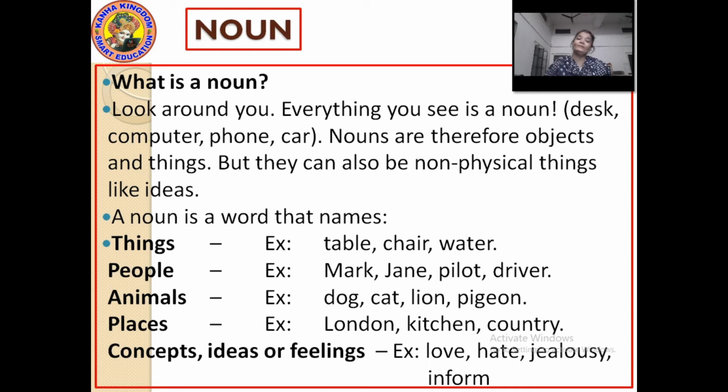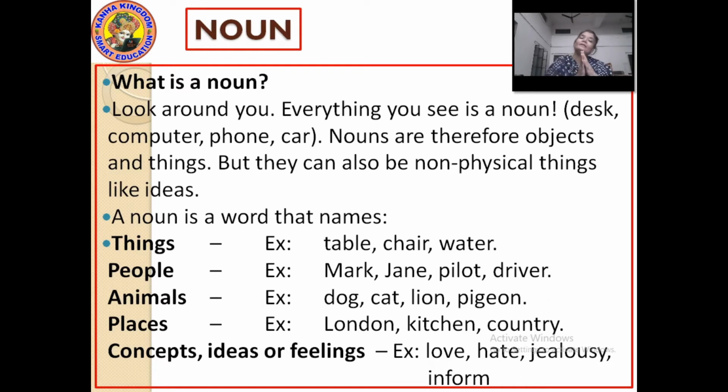Now, nouns can also be words that name places. Places can be London, America, Russia, India. Now, these are the names of countries. It can also be the names of cities, like the city in which you live, Didwana, Nagaur, Sikar, Mumbai, Delhi, Calcutta, Jaipur, Udaipur, Nathdwara.